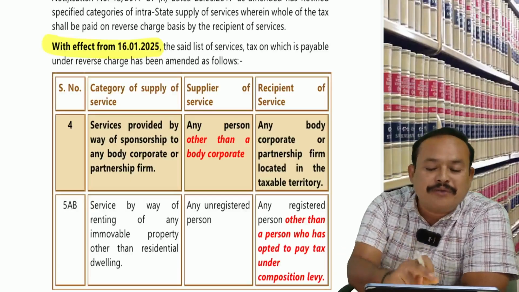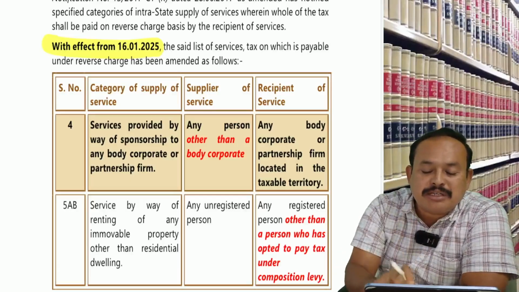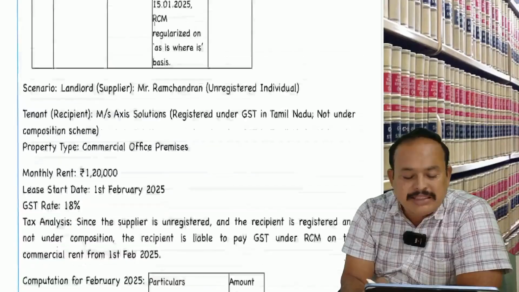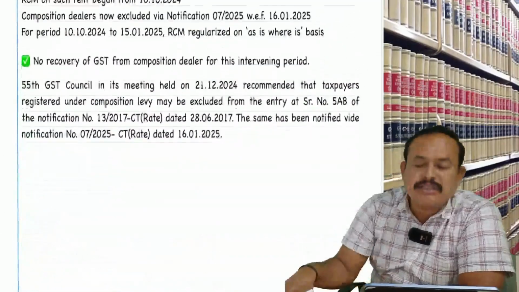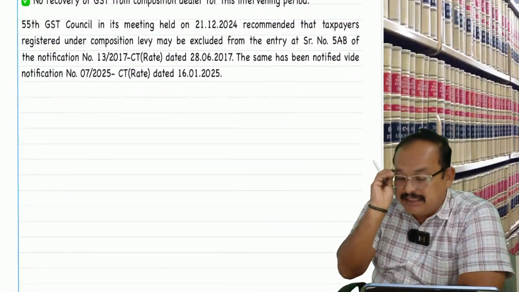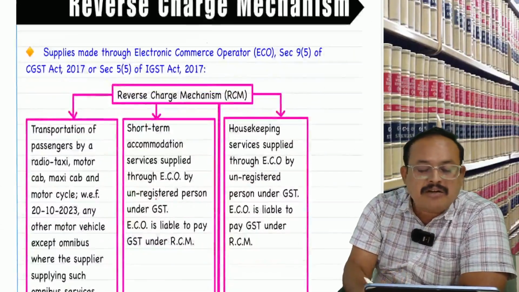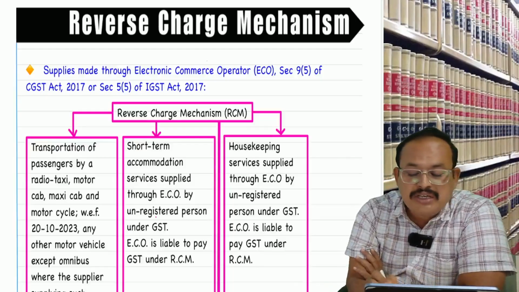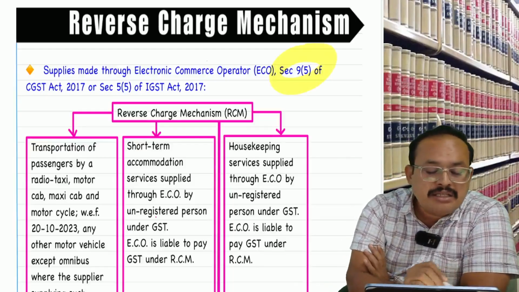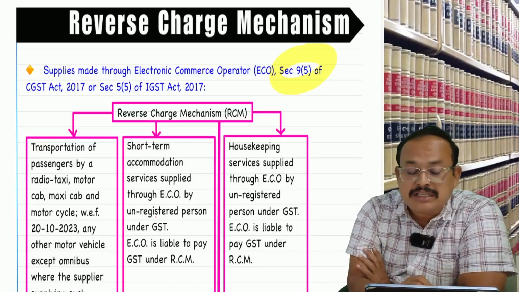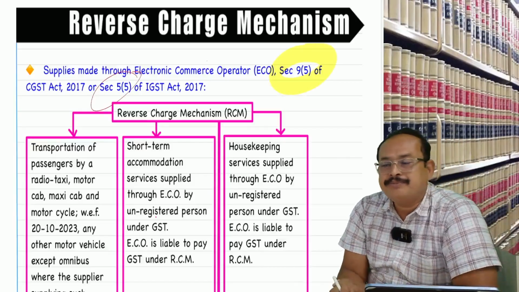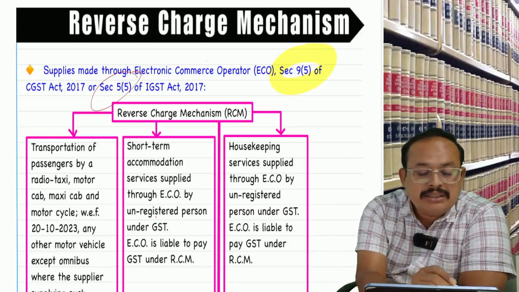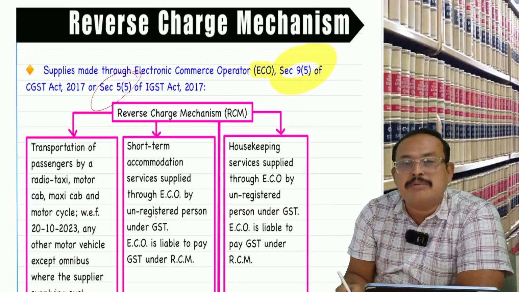So we are halfway through discussing what? Reverse charge mechanism. We are here only. Get my points? With this, section 9, subsection 3 of CGST reverse charge is completed. Now I am referring to you section 9, subsection 5 of the CGST Act, same as section 5, subsection 5 of the IGST Act, where the e-commerce operator is only liable to pay tax. The liability to pay GST by e-commerce operator.